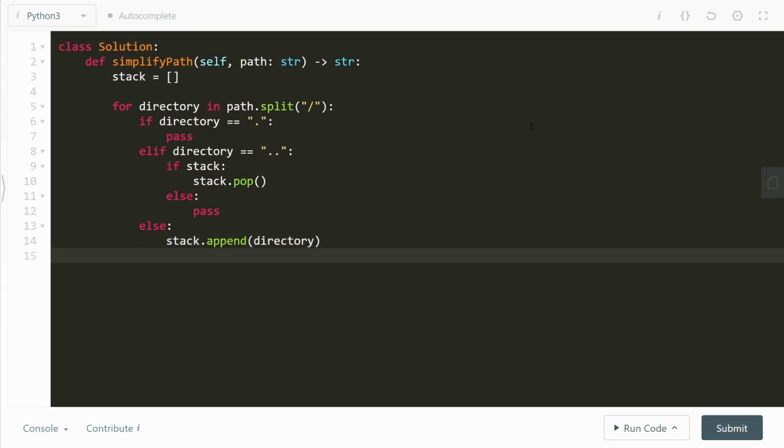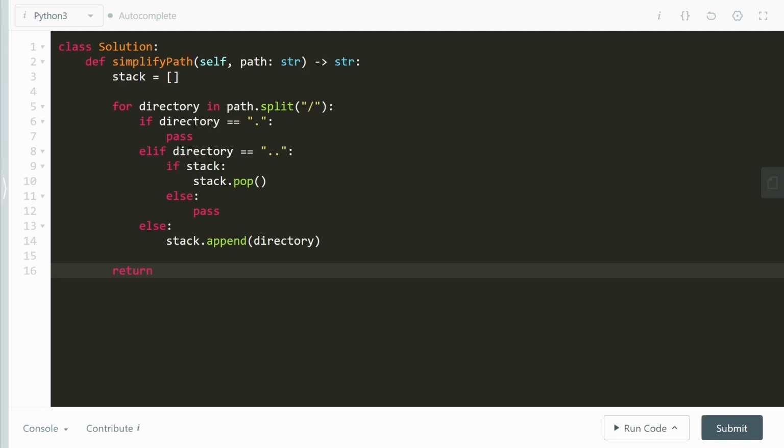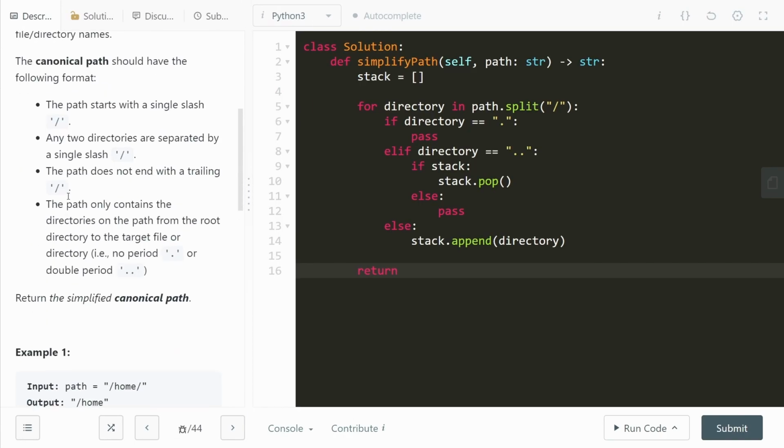All right, so this is it. What are we going to return? One of the conditions in the question says that the path starts with a single slash. So we're going to start with a single slash. And since we have all the directories in the stack, let's do the join operation. So we'll do join.stack. What this is going to do is iterate over all the elements in the stack and join them with a slash in the middle.